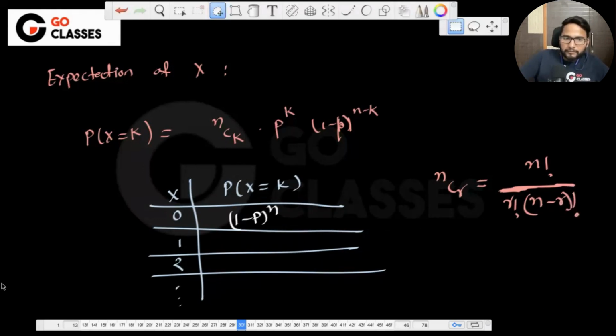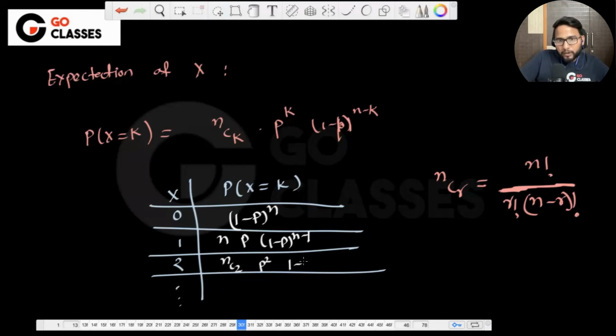This is nC1, which is n, into p into (1 minus p) power n minus 1. Cool. What is the next probability? Maybe nC2 into p square into (1 minus p) power n minus 2, like that, right? So you can write down all the probabilities.